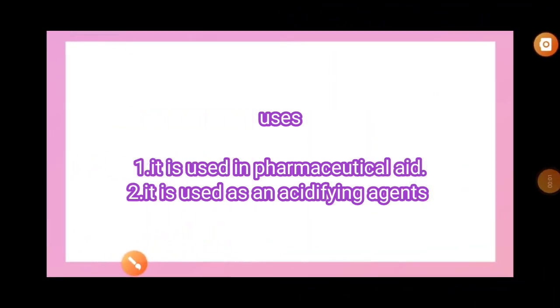So that's it for today's video on gastrointestinal agents. Here we discussed what an acidifying agent is, what the subcategories of acidifying agents are, and two drugs that belong to acidifying agents, ammonium chloride and dilute hydrochloric acid. In the next class or next videos, we will discuss more topics from gastrointestinal agents.